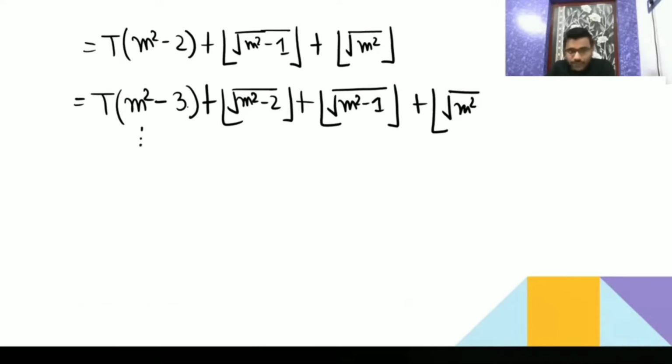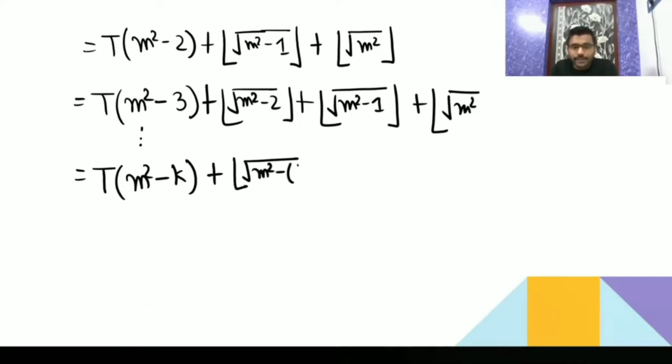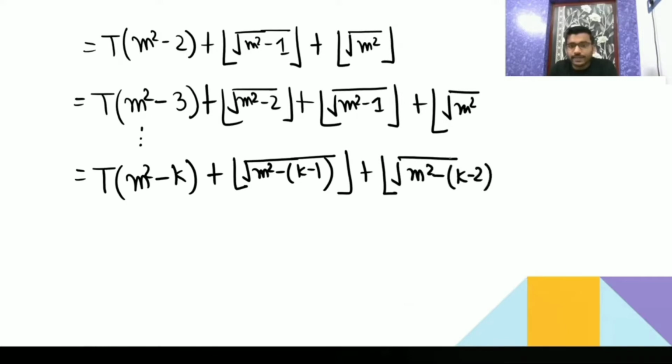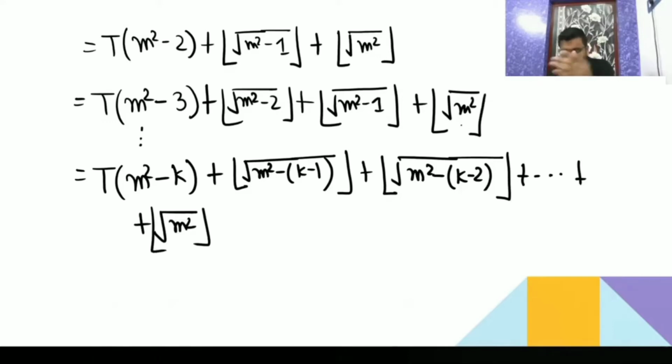So if it is 3 here, then it is 2. If I am assuming this term as k, then it is T(m² minus k). Then it will go to floor of root of m² minus k minus 1, then floor of root of m² minus k minus 2. Like this it will keep on going, plus you are going to get root of m², and the floor of that. Like this it will keep on going.